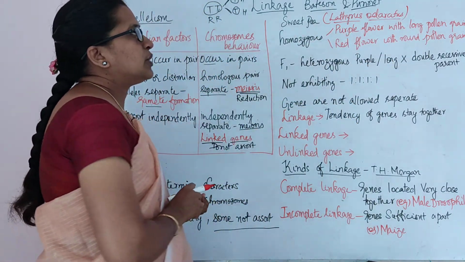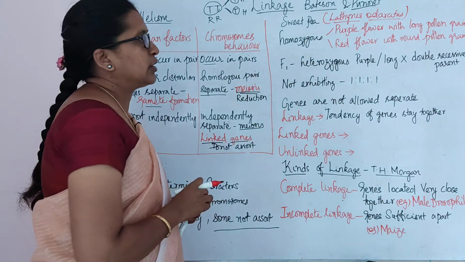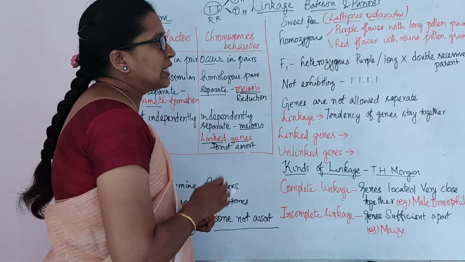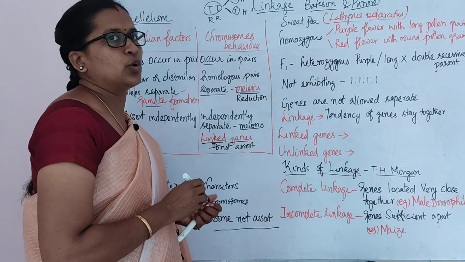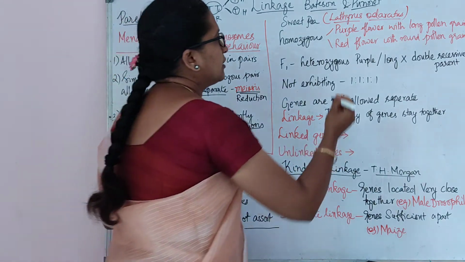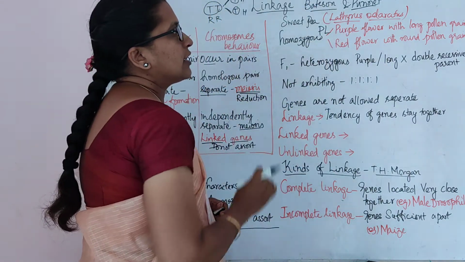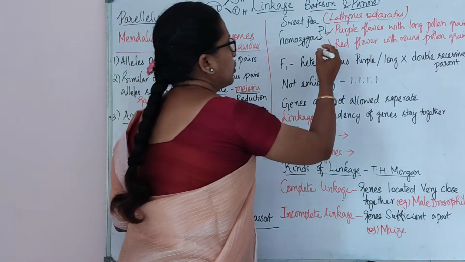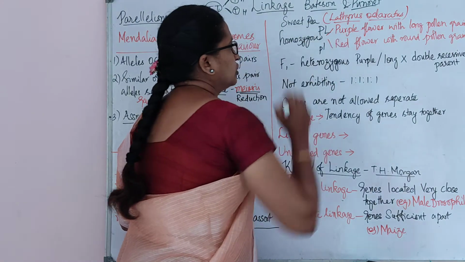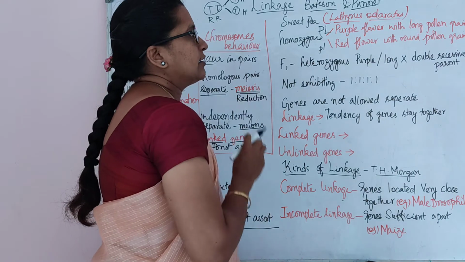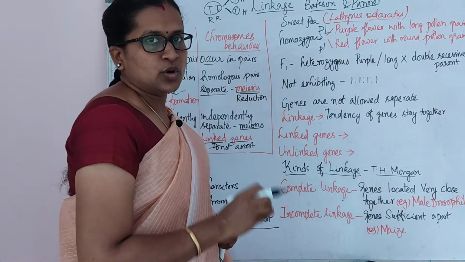In the sweet pea, they crossed homozygous purple flowers with long pollen grain and red flowers with round pollen grain. They crossed both characters: purple flower with long pollen grain and red flower with round pollen grain.